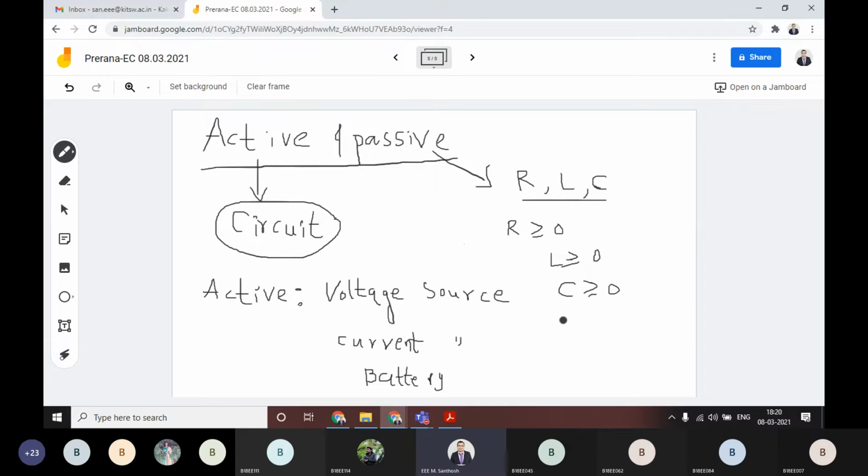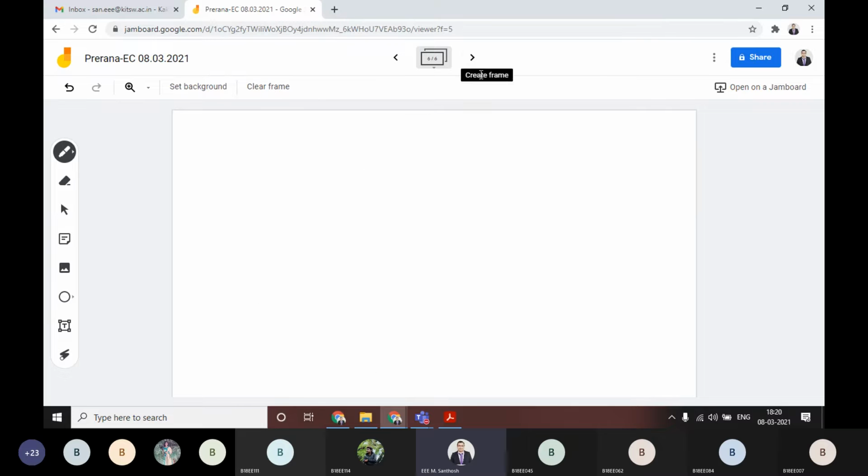Whenever you are talking about passive elements, they have a value greater than or equal to 0, not less than.